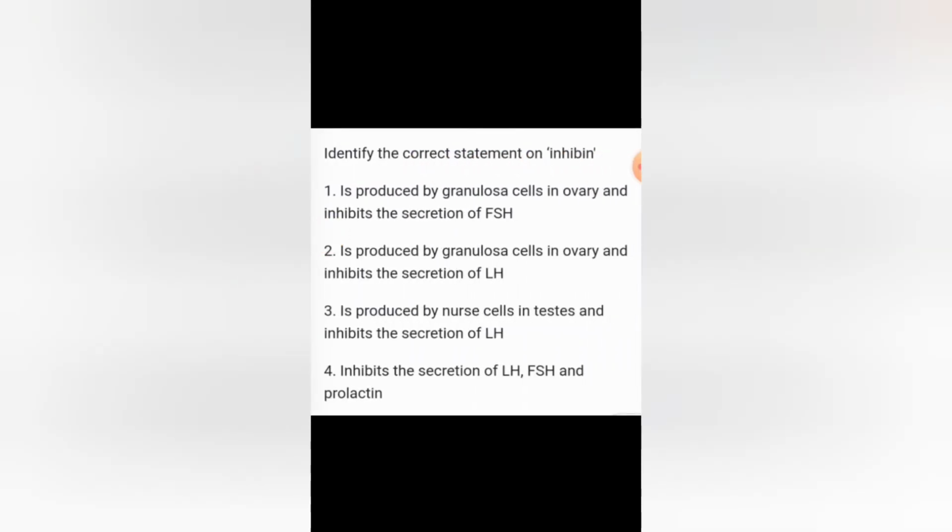Next question, identify the correct statement on inhibin. First of all, inhibin is a type of protein produced by both male and female gonads. In the male gonad, it is produced by Sertoli cells, and in the female gonad, it is produced by granulosa cells.